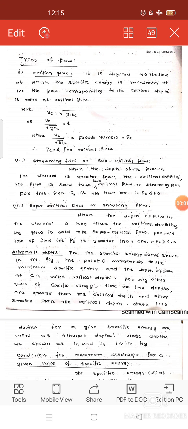Hi everyone, this is the continuation of third module. So today is about types of flow: critical flow, subcritical flow and supercritical flow in the non-uniform flow concept. That is the first one.